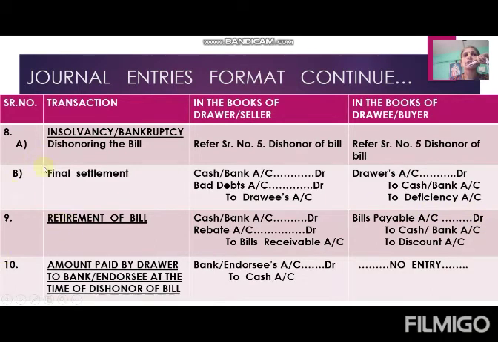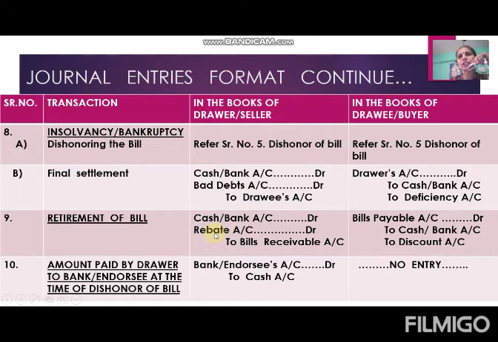Then why do we always have to think about bad? Some drawees make payment before the due date. That is known as retirement of bill. Ant bhala to sab bhala, like that. So here, the drawee is making payment of the bill before the due date. That is known as retirement of bill. The drawer is getting the amount of the bill, that's why cash or bank account is debited.